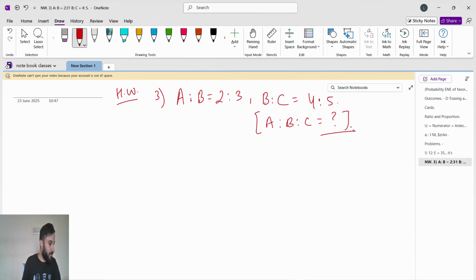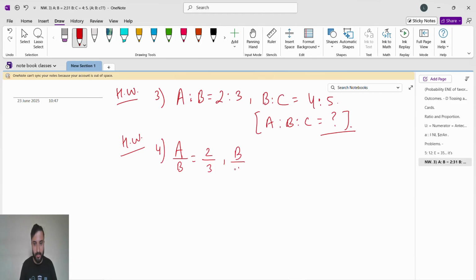Okay, next, this question number 4 is also your homework. Question number 4 is, if A by B is 2 by 3, B by C is 4 by 5 and C by D is 6 by 7.